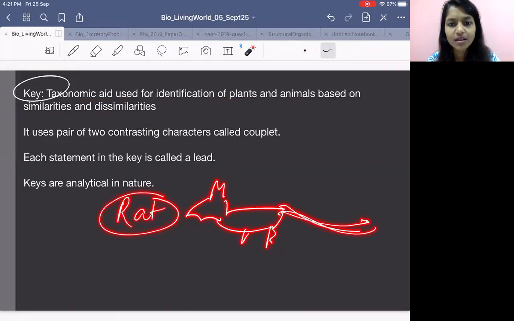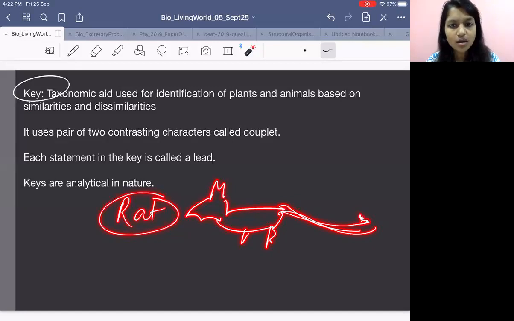I am asking you to put it in Pisces, amphibian, reptile, aves or mammal. That is my question to you. I have given you a species. I am telling you please put it in any of the groups. Fish, which is Pisces, amphibians like frog and all, then reptiles like lizard and all, aves like birds, and mammals like us. So that is your task to do.